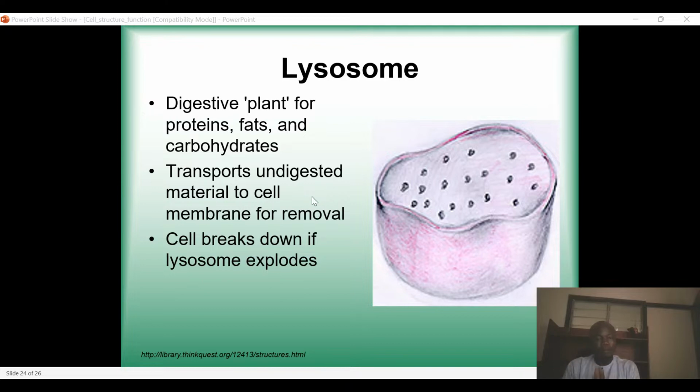When there is undigested material, like for example, sometimes when we take food, there are some particles of the food that cannot be digested. If you have such, what happens? Then the lysosomes will transport them to the membrane, and then the membrane will take them out of the cell. So the cell breaks down if the lysosome explodes. It means that if the lysosome is having a problem, then the entire cell will have a problem.